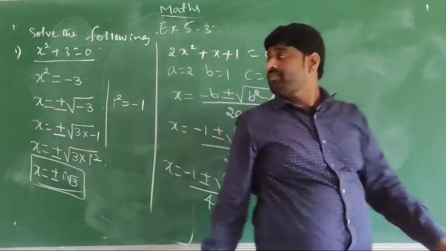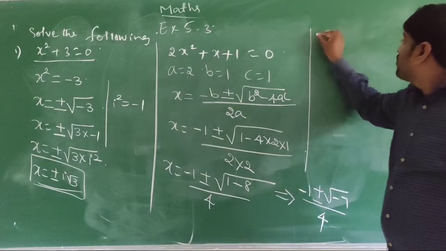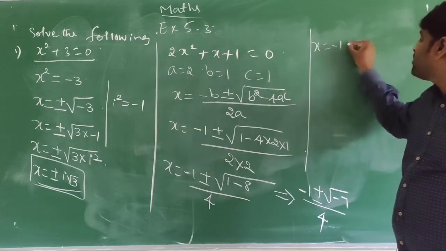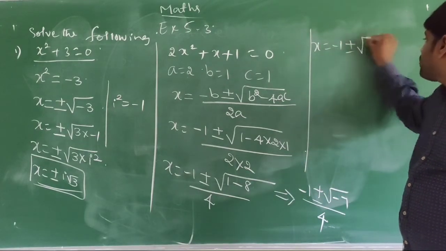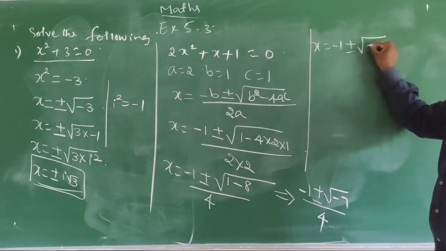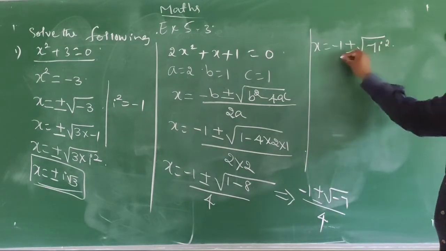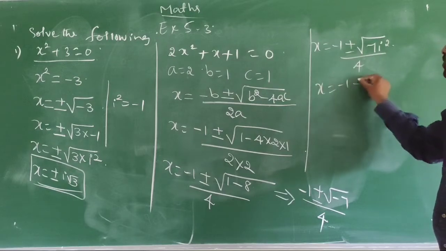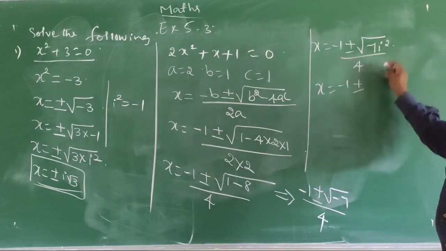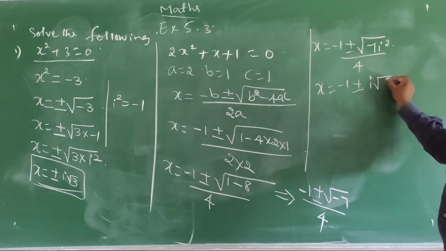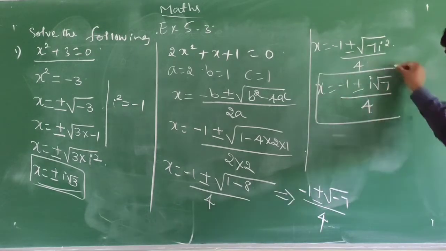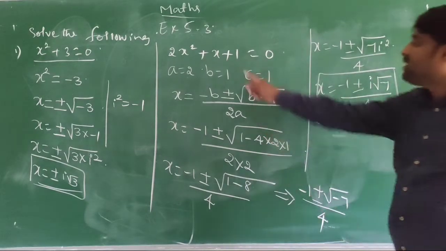Okay, now here, this solution becomes x is equal to minus 1 plus or minus, already I told, minus 7 becomes what? 7 i square divided by 4. That is x is equal to minus 1 plus or minus i square root of i square is i square root 7 divided by 4. This is the roots of this equation.